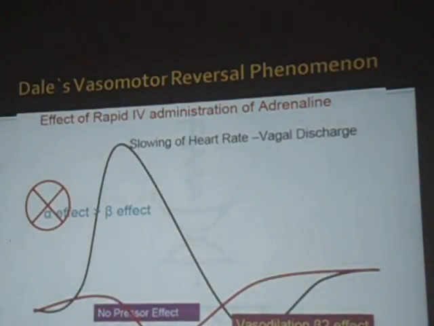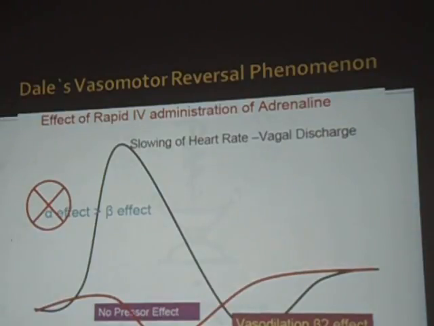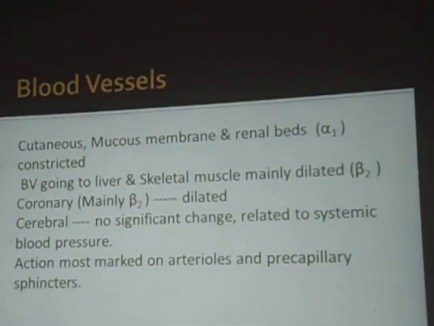Then it is given. Initial alpha mediated action rising the blood pressure, followed by beta 2 mediated falling of the blood pressure. But later, if you use the alpha blocker, there will be no alpha mediated action, only falling of the blood pressure. That is the vasomotor reversal of Dale. The alpha effect is reversed by using alpha blocker.